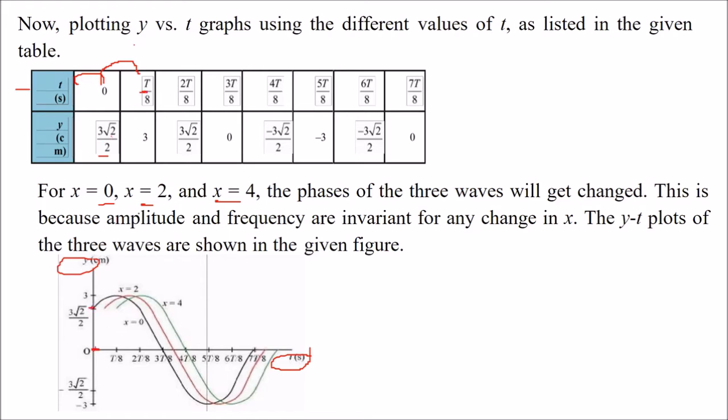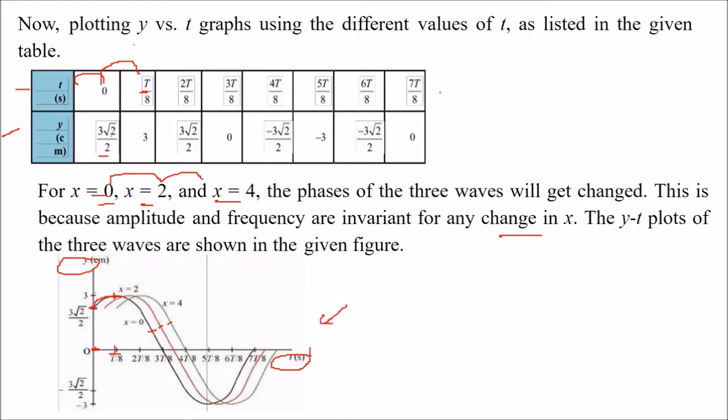At t equal to T by 8, you have to put y equal to 3. So what is 3? Here. This is the point. This is how you make the graph. So for all these, this is for 1, we have to find it for x equal to 0, 2 and 4. So there will be three waves like this. So the phase of the three waves will get changed. Why? Because the amplitude and frequency are invariant of any change in x. So the y-t plots of these three waves are shown like this. I hope you got the idea.